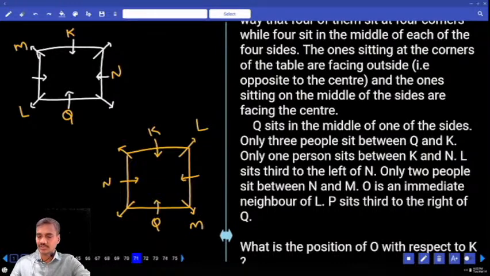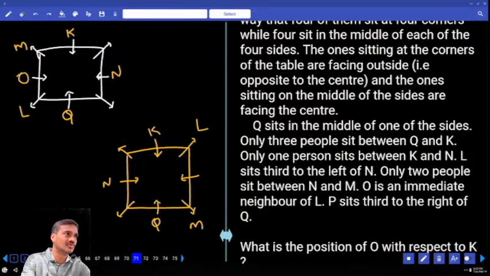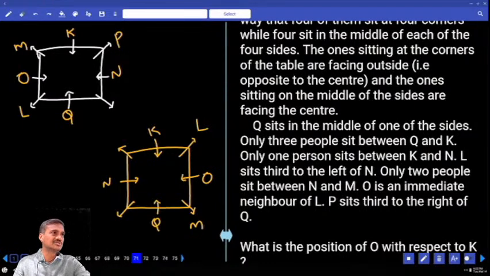The next one, O is an immediate neighbor of L, O is here. Now in this case as well, O is an immediate neighbor of L, O is here. And P sits to the right of Q. Where is this P? P is to the right of Q, P is here. Now in this case, P sitting to the right of Q is not possible, isn't it? And the second case got invalid. Now we are left with only the first case.